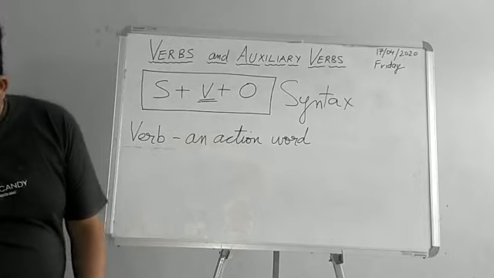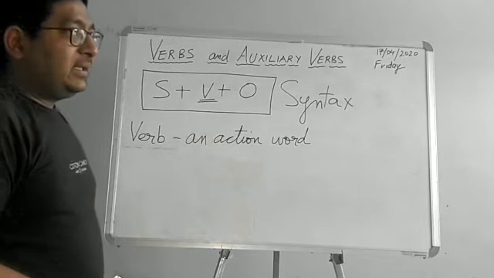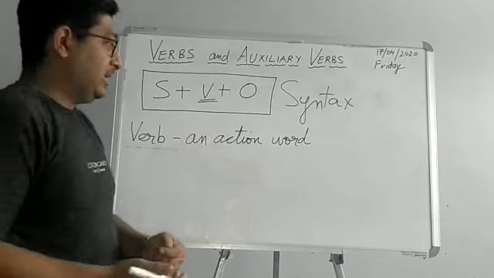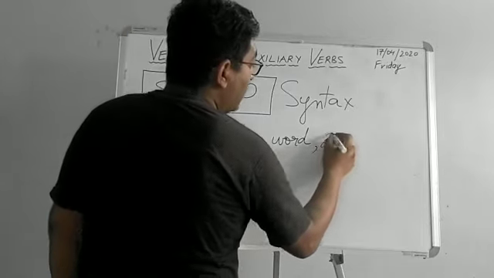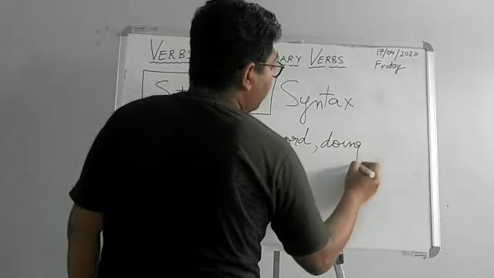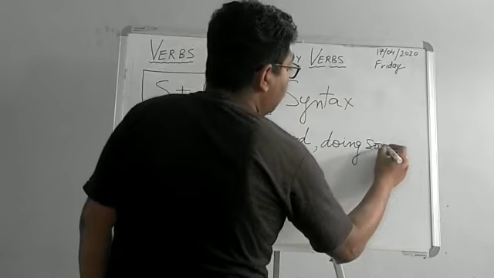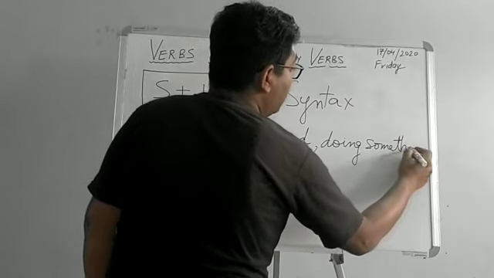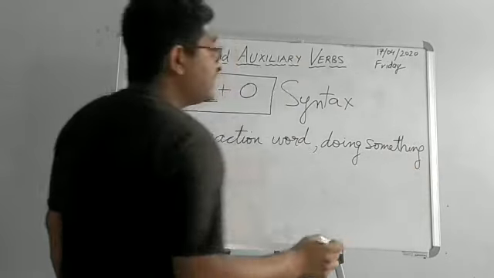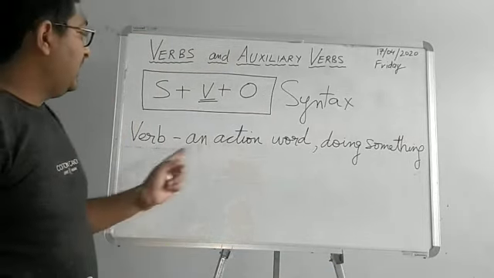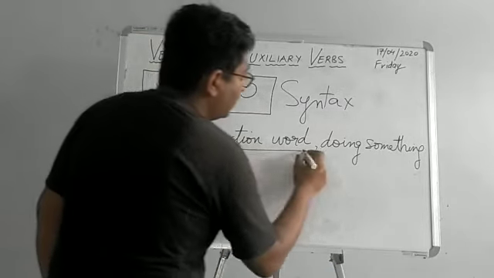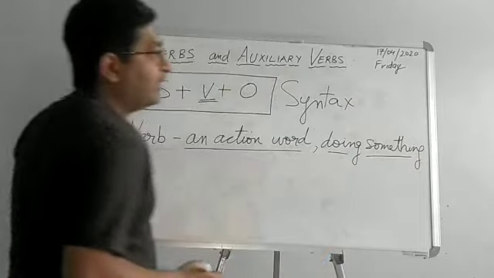Whatever sentence you see, the subject is doing something. It gives you an idea of doing something. Even though sometimes it might look that nothing is happening, something is definitely happening. So that doing is your verb, an action word.